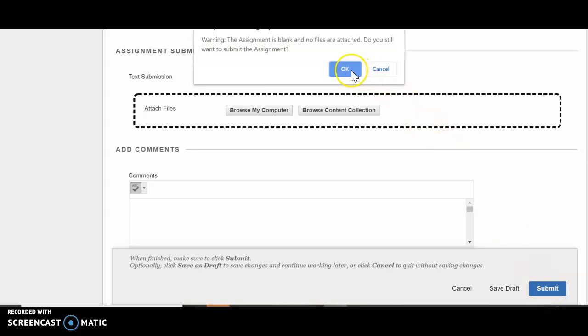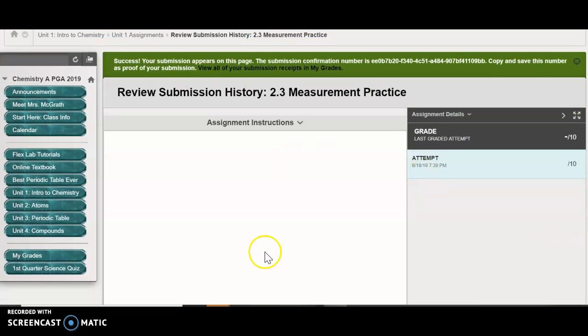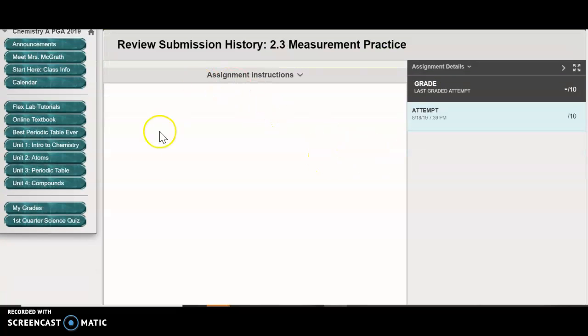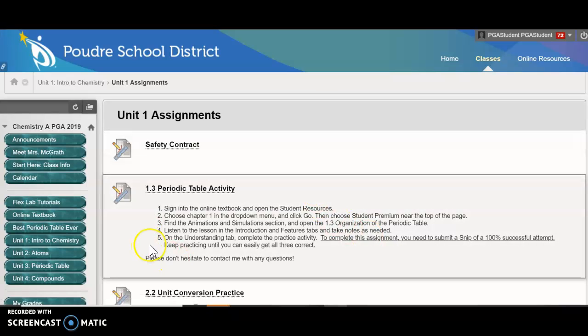Oh, it says we didn't attach anything, so we would want to double check that. And then it shows you, like what we saw before, that, okay, it has been turned in. And if you had attached something, it would actually show it to you right here. So you actually know that it came through successfully. And then we click OK. And if we wanted to try again, then we would click on it and we could submit another assignment.